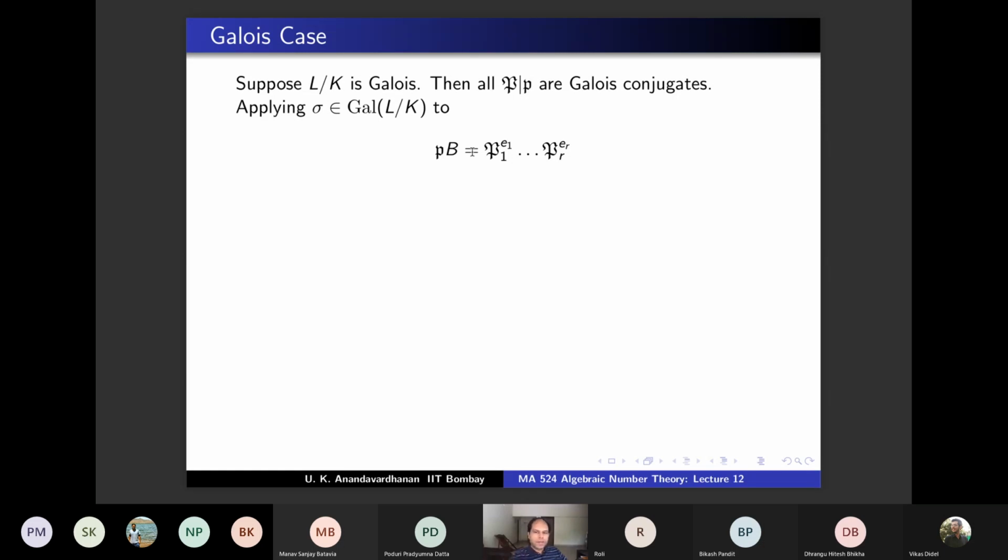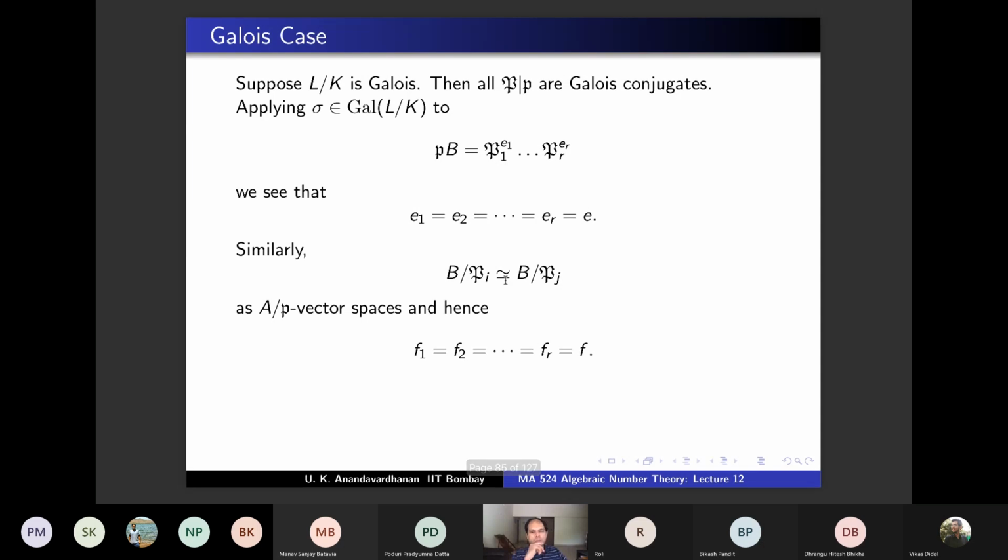Similarly, you can conclude that all the Ei's are equal. So applying various sigma from the Galois group, you can conclude that all the Ei's are equal. Let's call the common number E. And similarly, B by Pi and B by Pj are also isomorphic as A by P vector spaces, because there is a sigma such that Pj is sigma of Pi, and x going to sigma of x is an isomorphism. So therefore the Fi's are also equal.